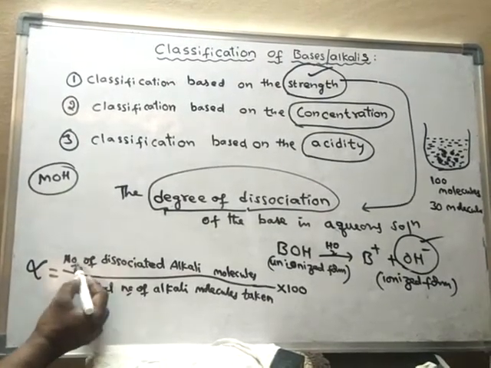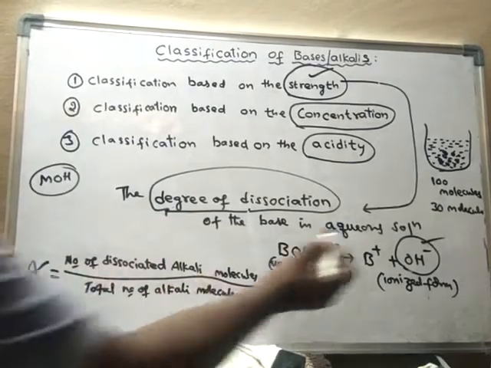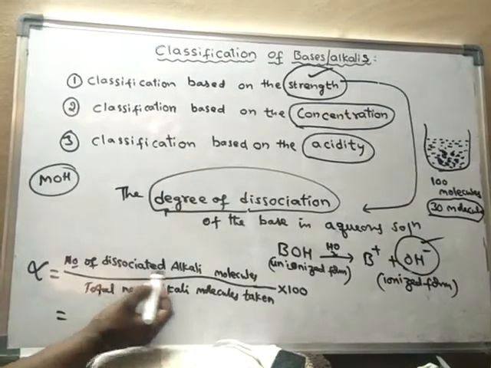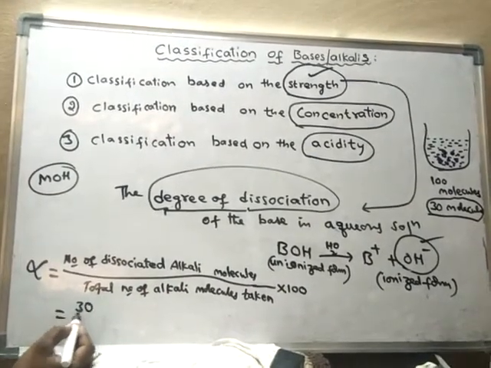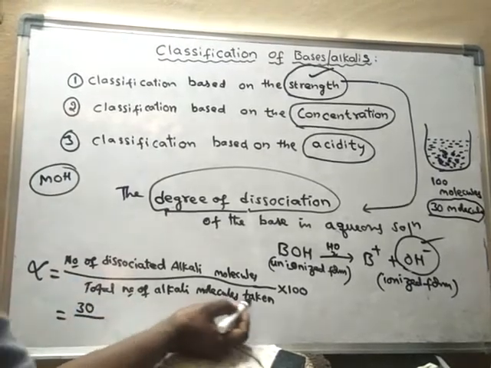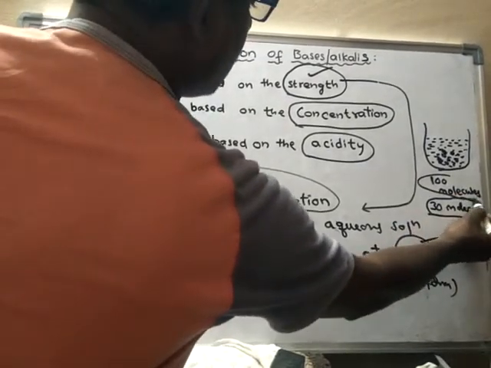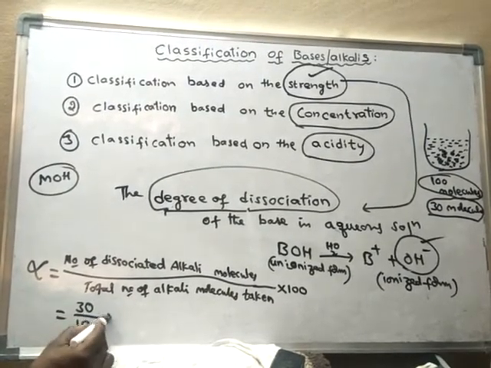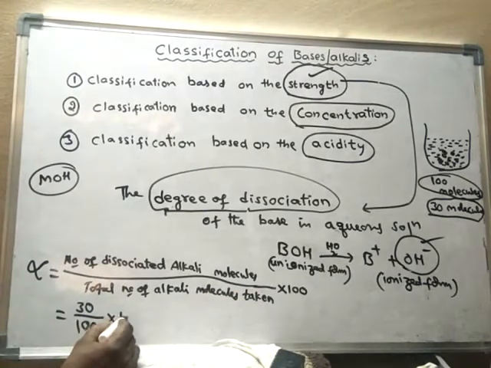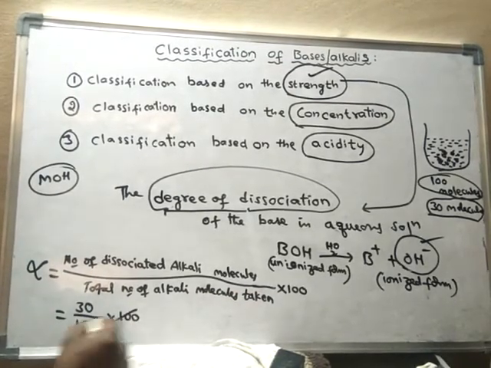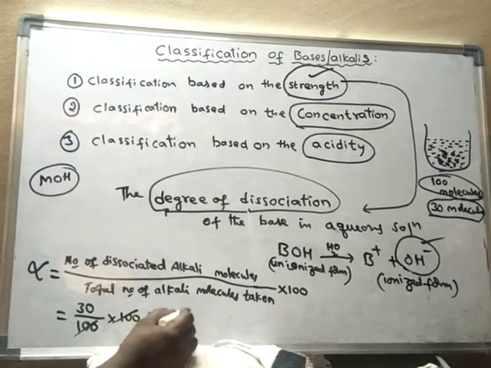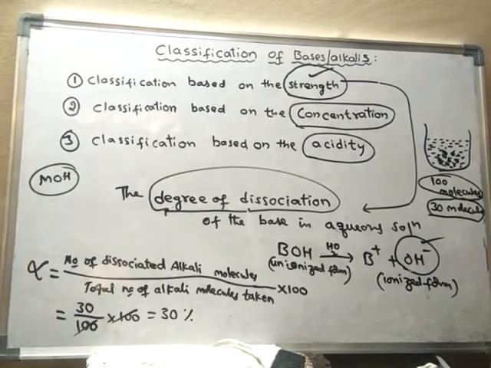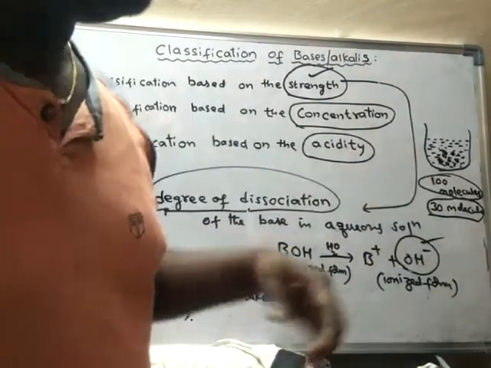The number of dissociated alkali molecules is 30, by the total number of alkali molecules taken, 100 molecules, into 100. So what is the degree of dissociation? It is 30%. The degree of dissociation of this alkali which we have taken is only 30%.